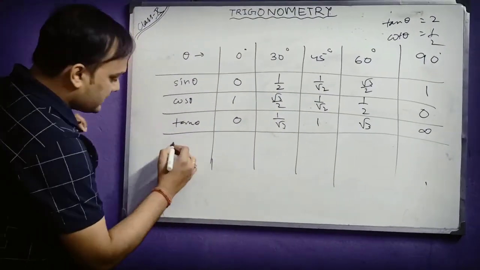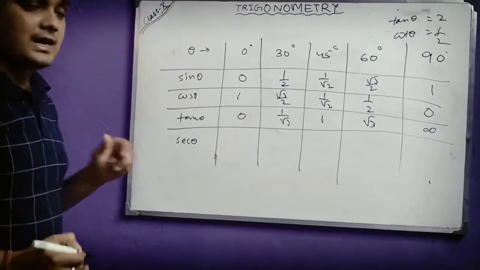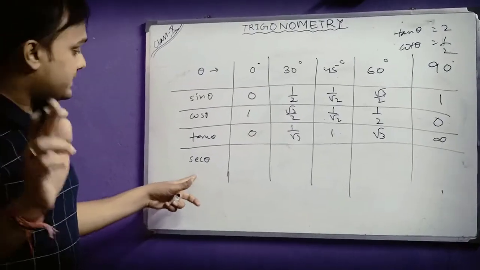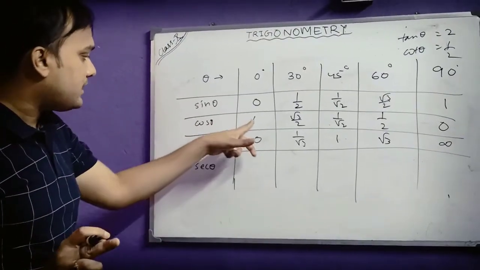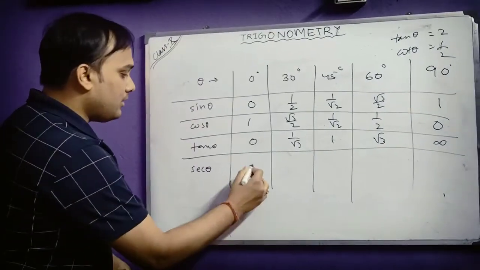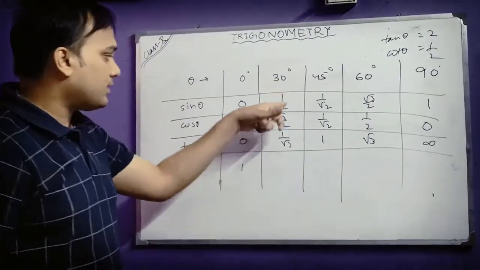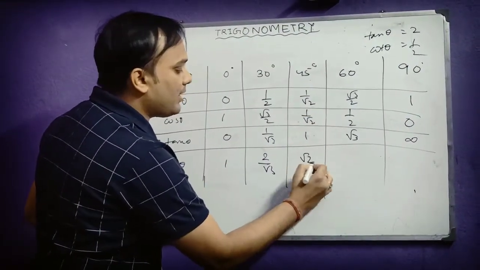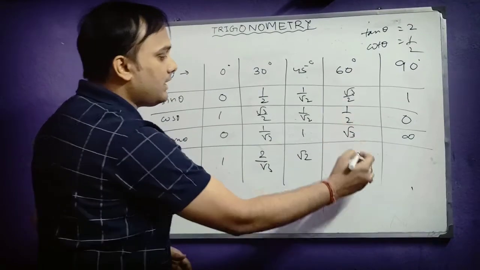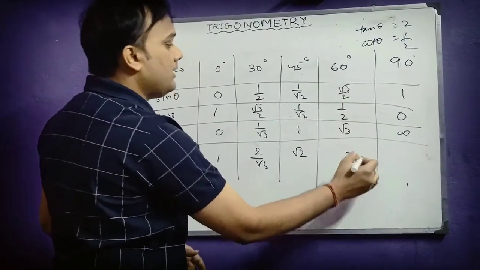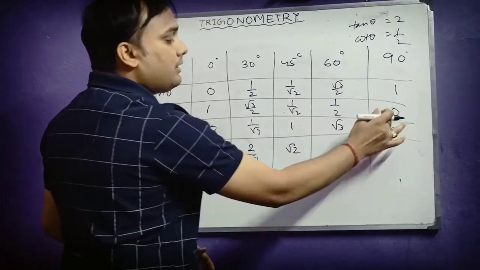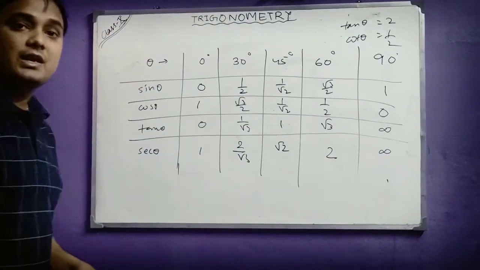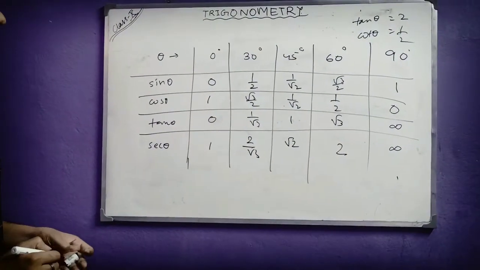If I come to sec, suppose I am taking sec theta. As I said a few minutes before, sec is the reciprocal of cos. For cos 0 degree, which is 1, the reciprocal is 1. For cos 30 degree, root 3 by 2, it will be 2 by root 3. For 1 by root 2, it will be root 2. For cos 60 degree, which is 1 by 2, it will be 2. And for cos 90, which is 0, anything by 0 is infinity. So this is what you have to keep in your mind.